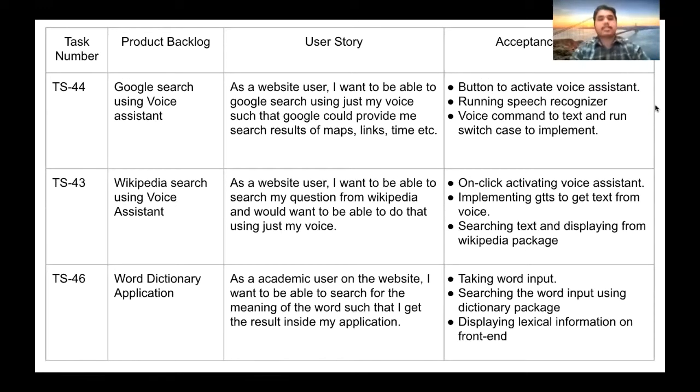So like I said, the voice assistant, we have implemented various Google searches like maps, links, times, etc. We have implemented Wikipedia search. So we are also scraping data from Wikipedia. So if a user wants some information just specifically from Wikipedia, he can do that using our voice assistant. And there's a word dictionary application. So for all those academic students who want to get the meaning of a specific word, they can just do it through our application. There is a small application which we have created inside the main application. Next slide, please.